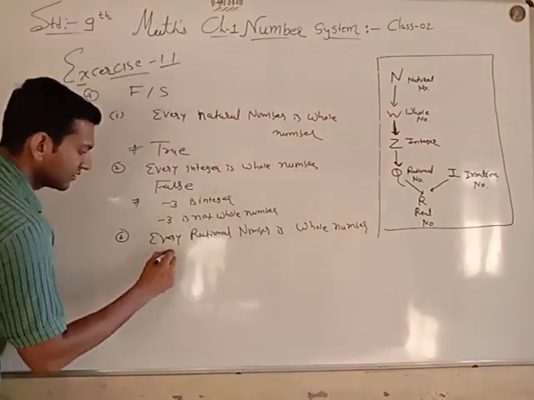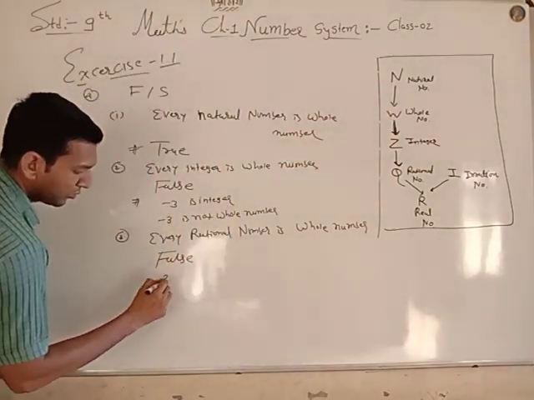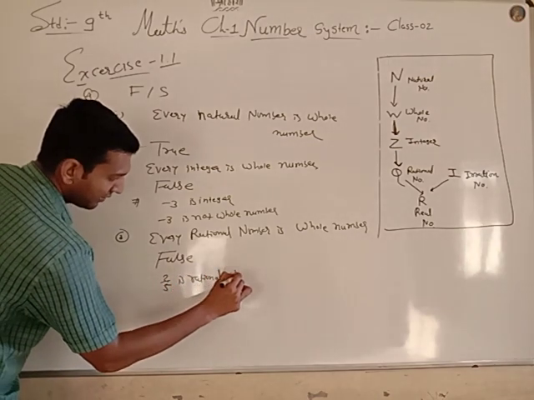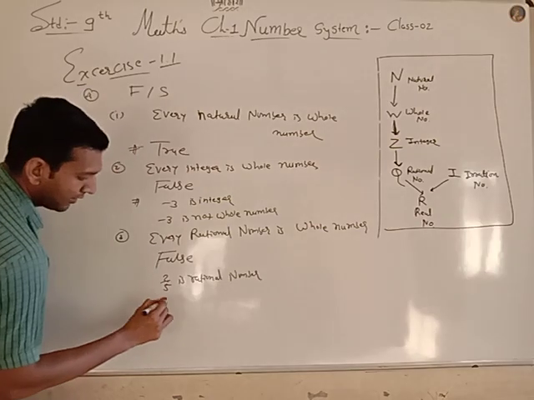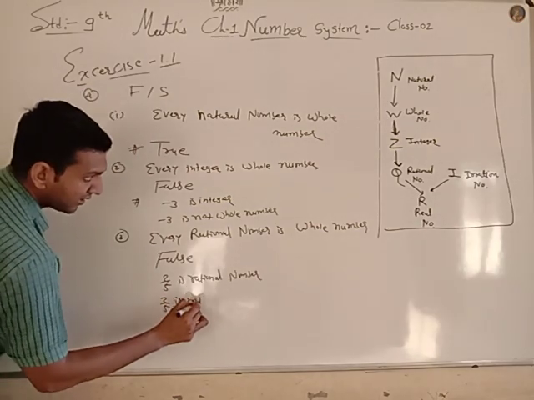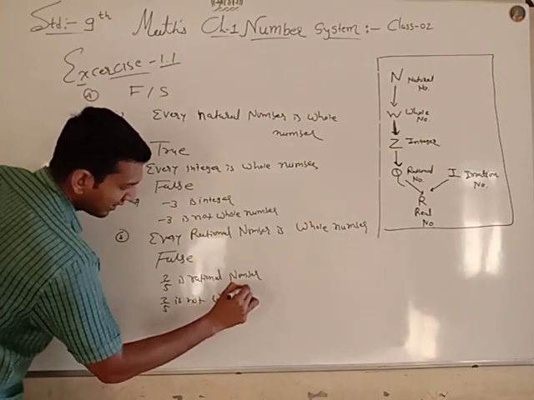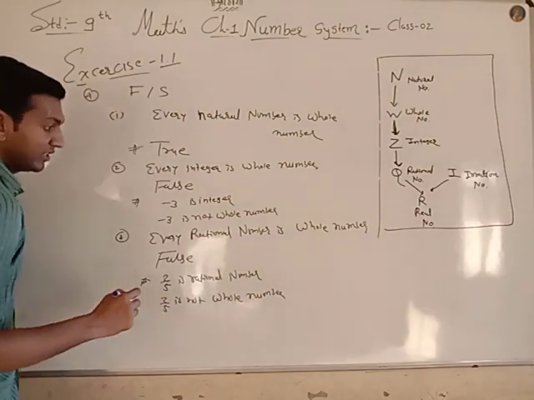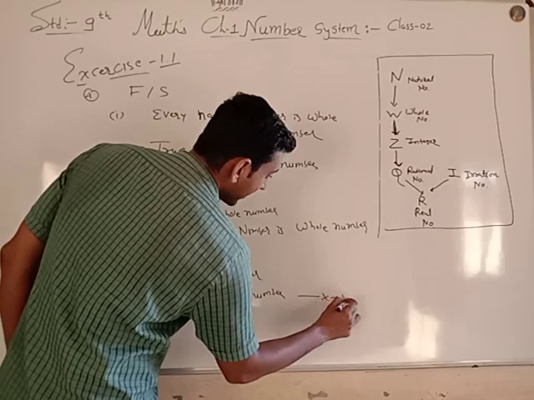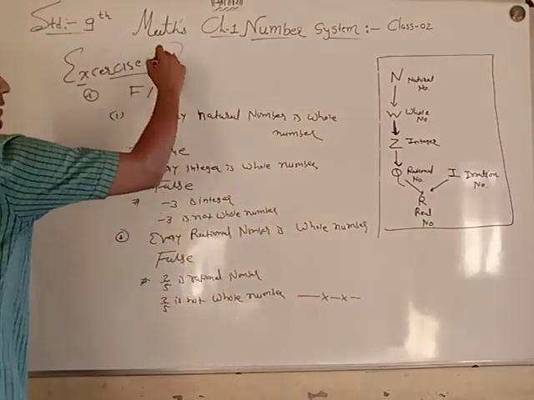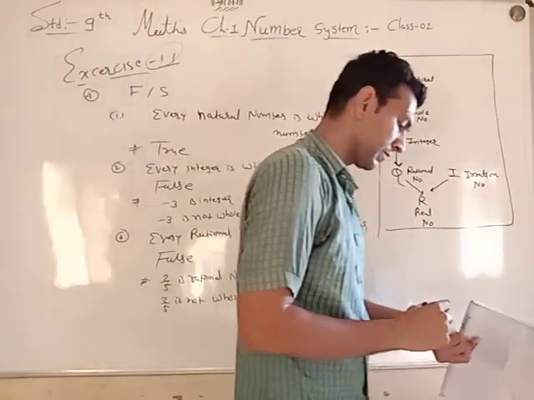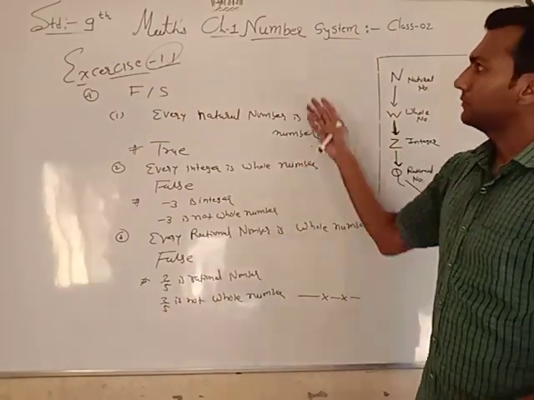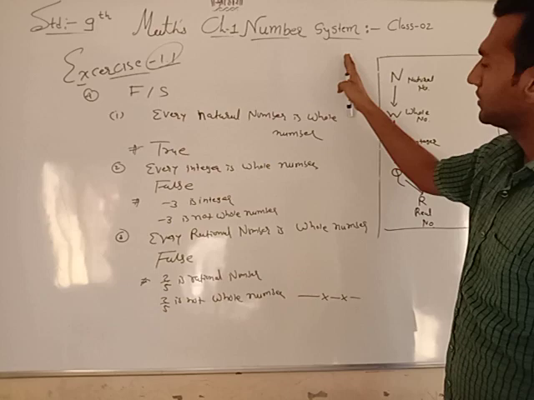False. 2 by 5 is a rational number, but 2 by 5 is not a whole number. Okay, so your exercise 1.1 is over. Standard 9 English Medium, chapter number 1, Number System.